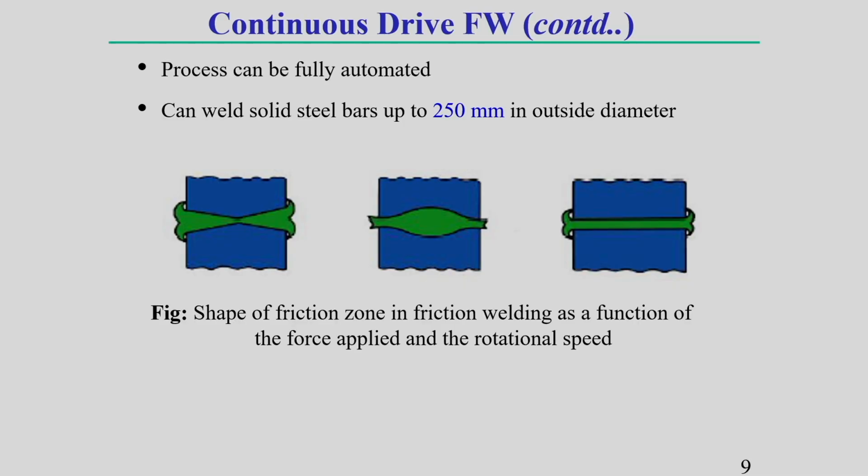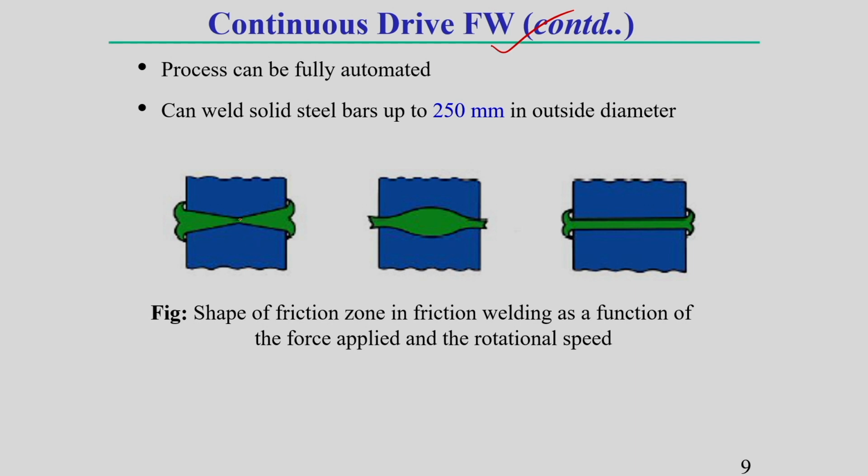Here you see in the continuous dry friction welding process, one thing you can observe: if the parameters I have shown you are different, then the weld quality becomes different. A little bit I am showing, like some examples. Here this is not a proper welding joint. These types of joining generally take place when high pressure is applied and low rotational speed is applied.